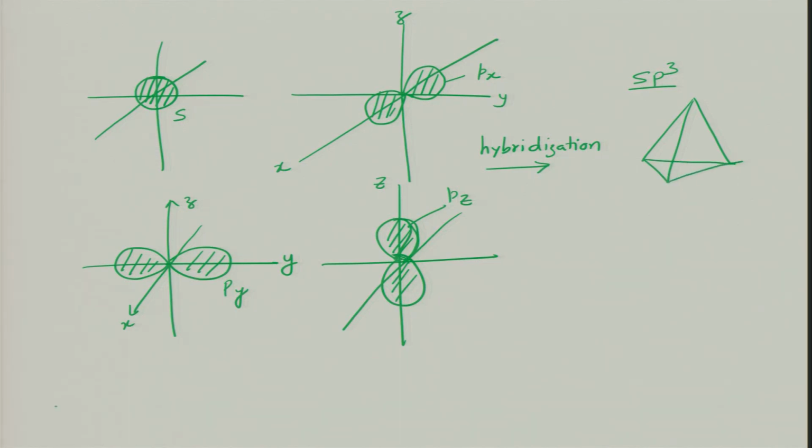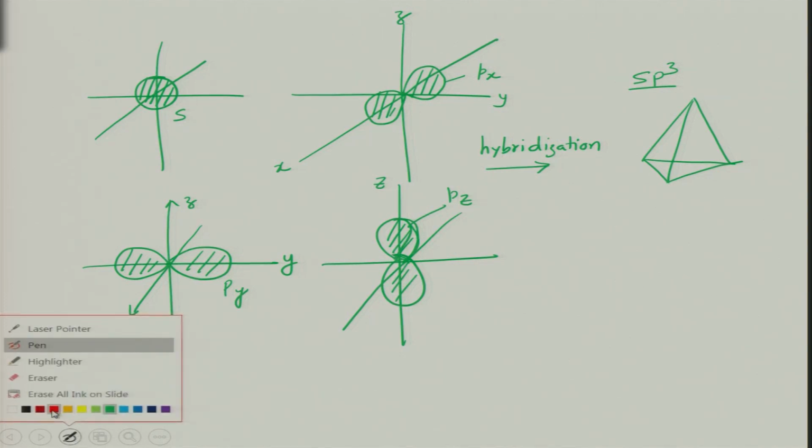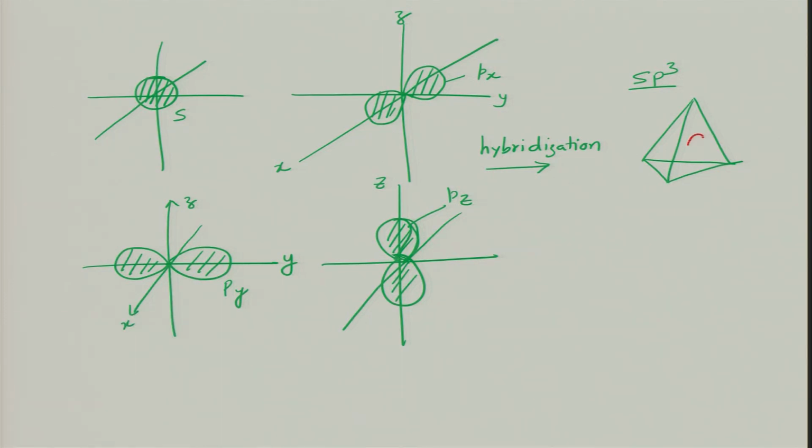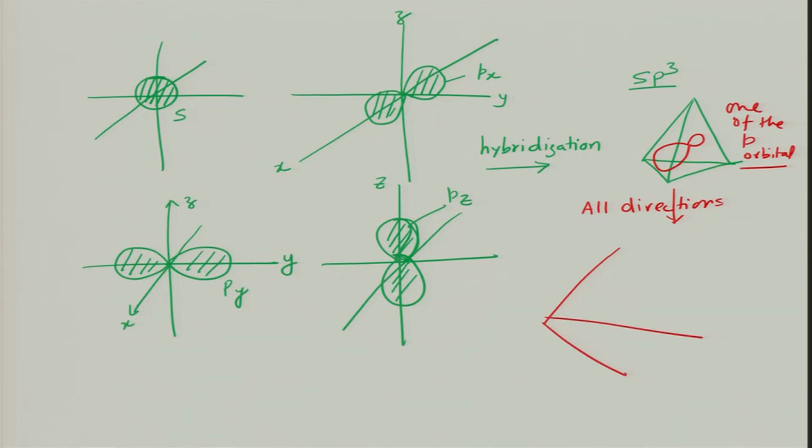So, we will have sp3 hybridization along one direction, second direction and the third direction eventually. This is for one of the p orbitals, and if you consider all three orbitals, then the shape that you will form is something like this.